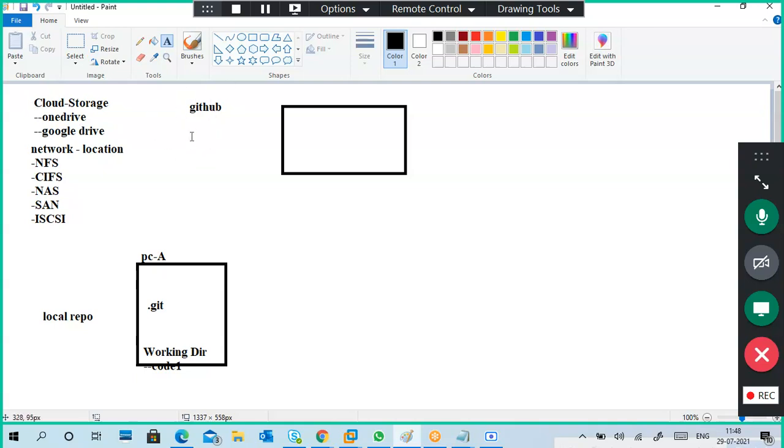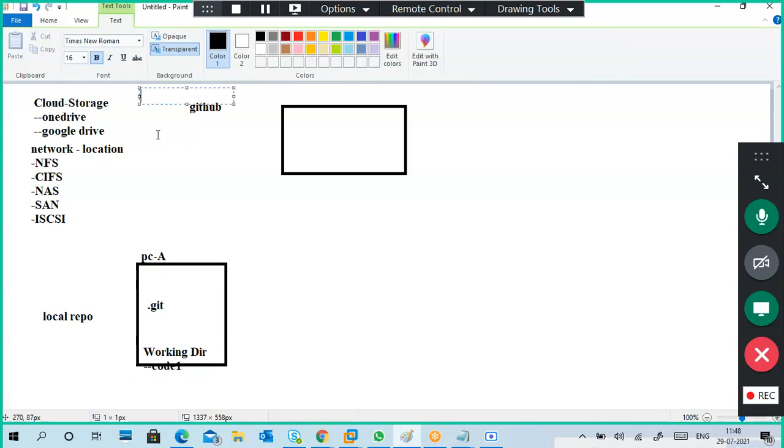And like that, we can use different storage techniques. GitHub is one of the available services, like our Google Drive. GitHub is one of the storage services, and it also maintains repositories, like who committed what. Instead of just storing data, it maintains the history of data commitment. It maintains the history, branches and so on. So Git servers are there.